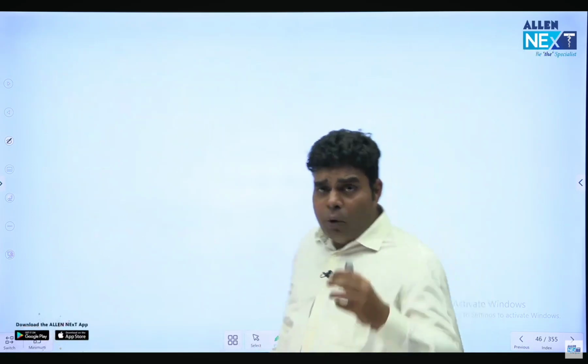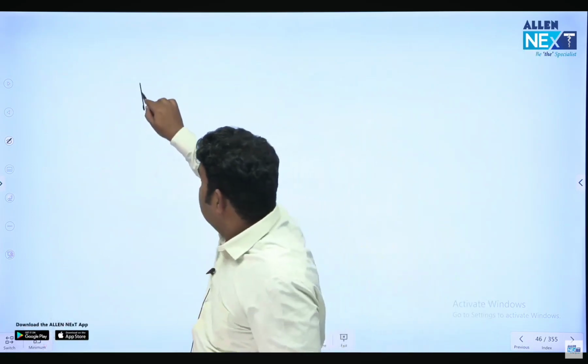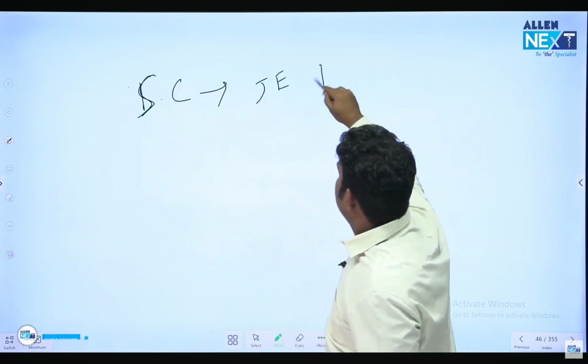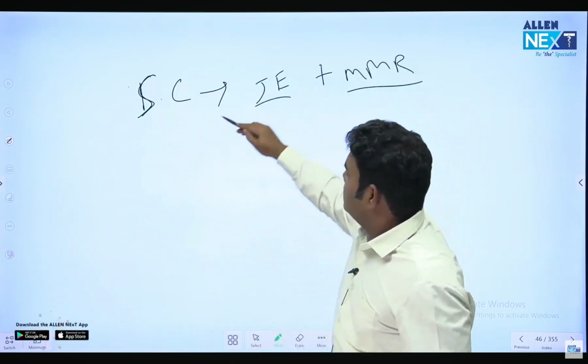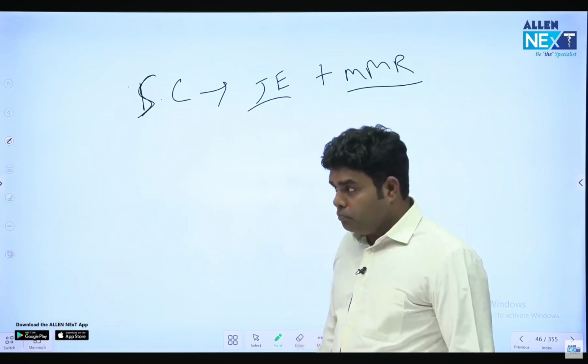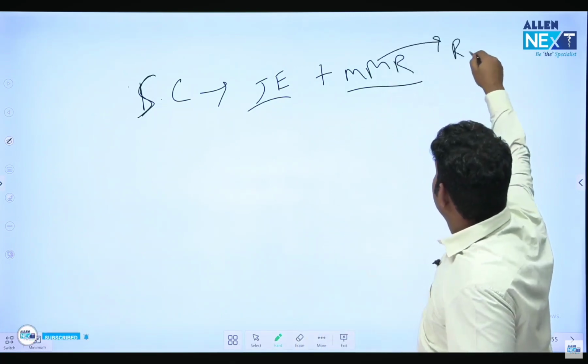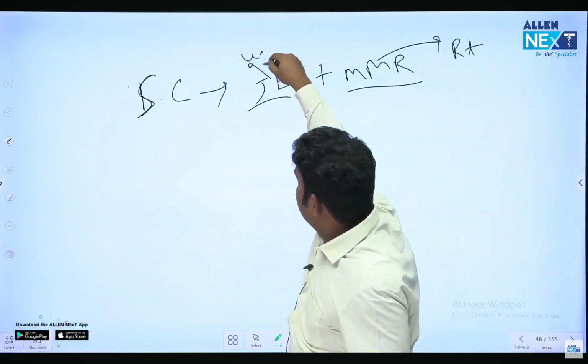Come here. Now, what is the route of JE? So the route of JE is subcutaneous. Subcutaneous is JE plus MMR. 2 vaccines are given subcutaneous. Now, which one is right? Which one is left? MMR is right leg and JE is left leg.